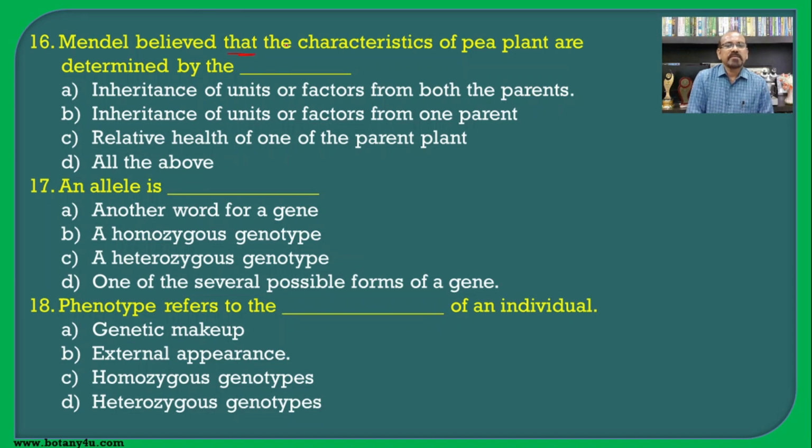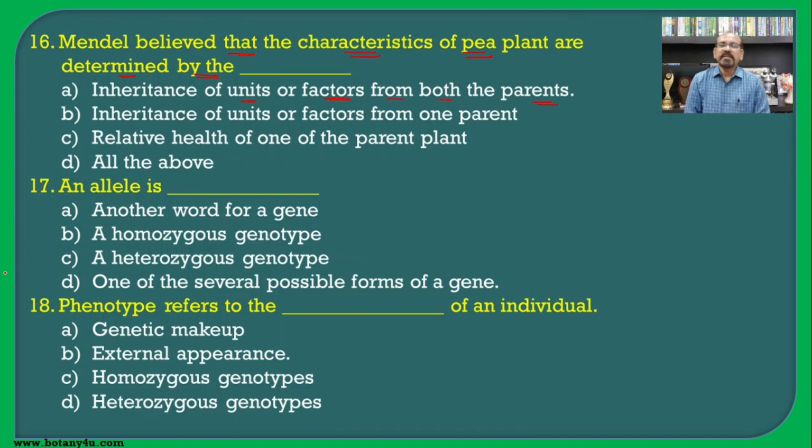Mendel believed that the characteristics of the pea plant are determined by the inheritance of units or factors from both the parents.